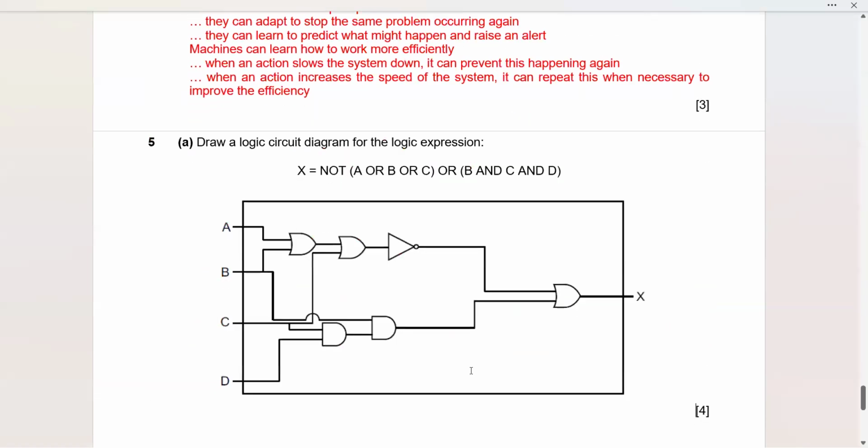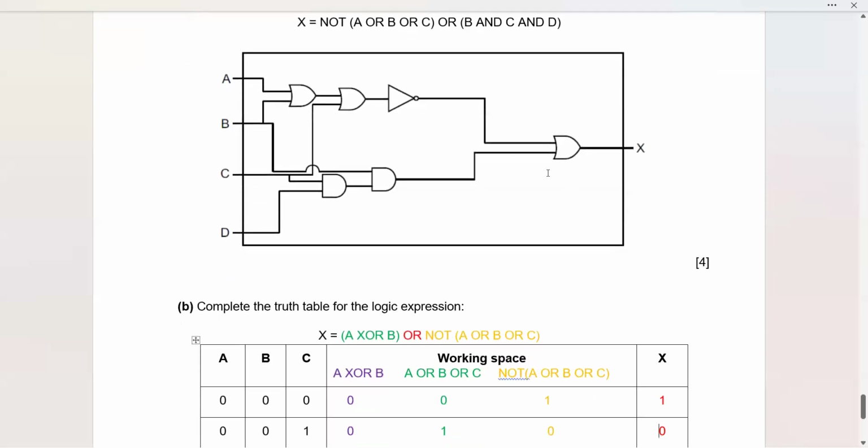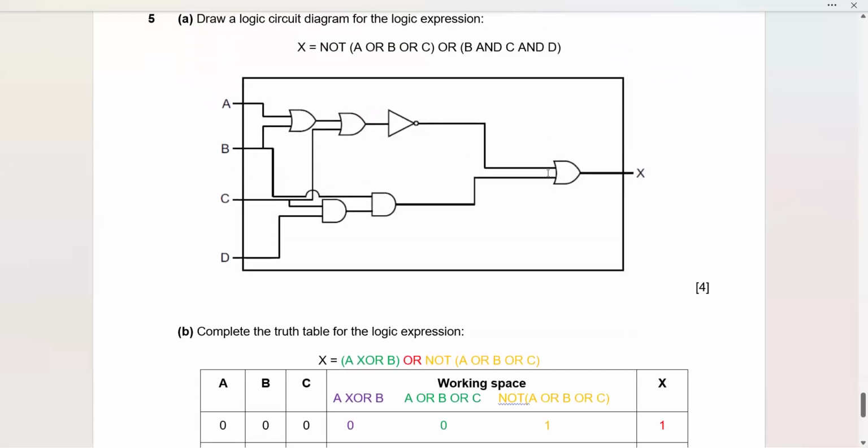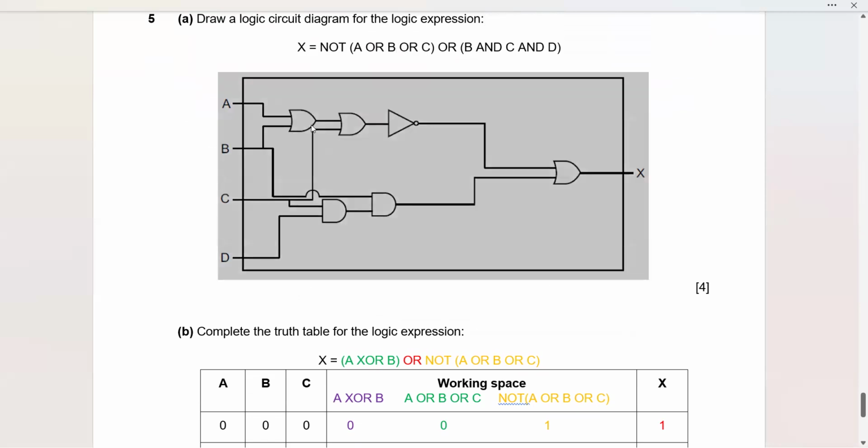Question number 5. Draw a logical circuit diagram for the logic expression: NOT (A OR B OR C) OR (B AND C AND D). Now this is going to be your main thing, NOT (A OR B OR C). Now NOT is going to be done later. First of all, you can see here A OR B. This is your first one. And it is going to be ORed with the signal coming from C.